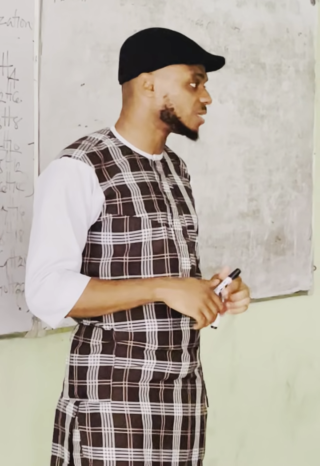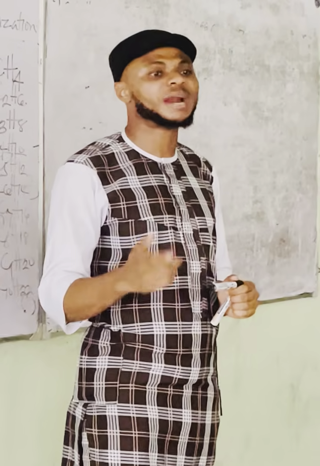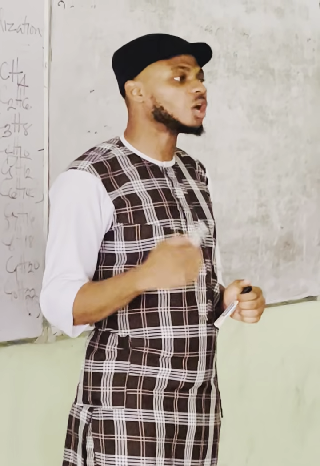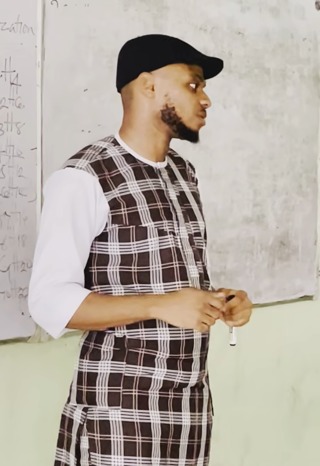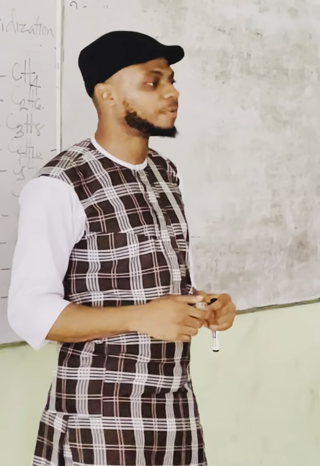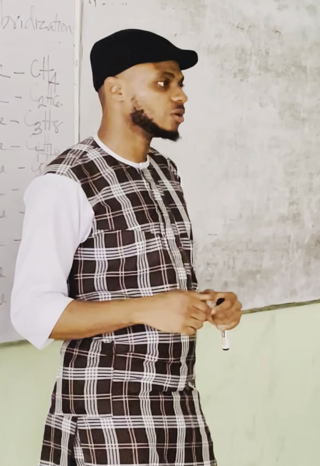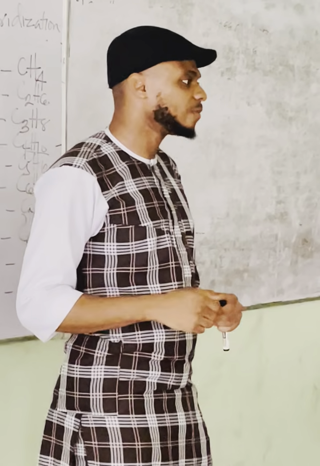The substituents are also known as branches. Comma.